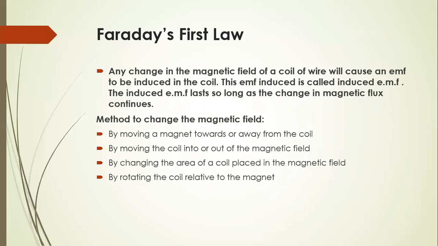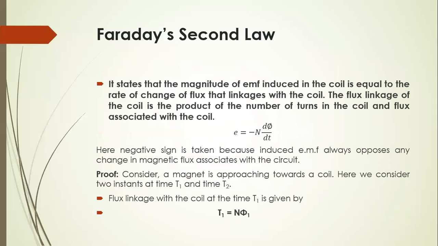Hence, the induced EMF is produced when magnetic flux changes, and the induced EMF continues so long as the change in magnetic flux continues. This is the first law. And now the explanation of the second law.